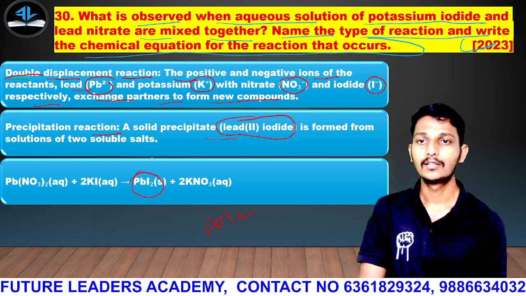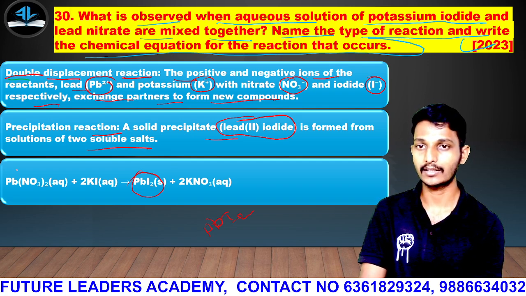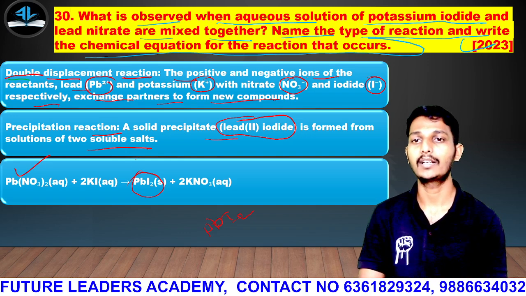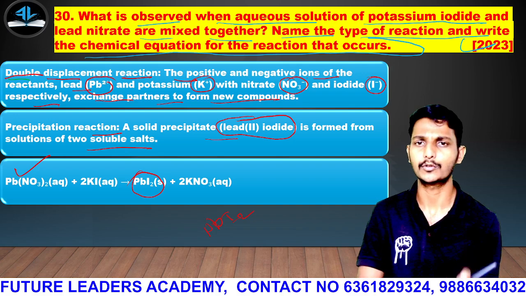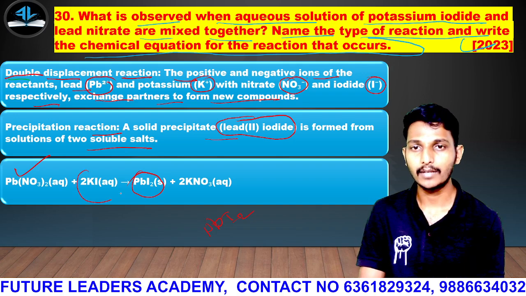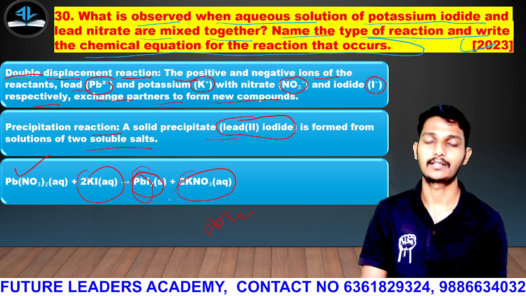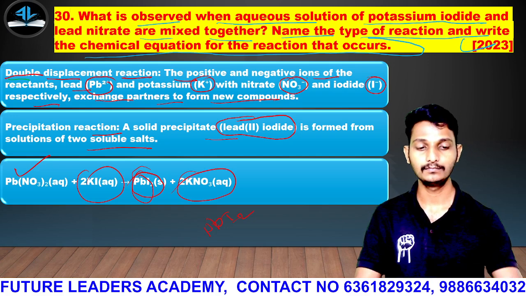Okay, then it is formed from a solution of two soluble salts. And here the reaction is lead nitrate, Pb(NO3)2, aqueous, and potassium iodide, both are aqueous solutions only. So it will form lead iodide and potassium nitrate, KNO3.